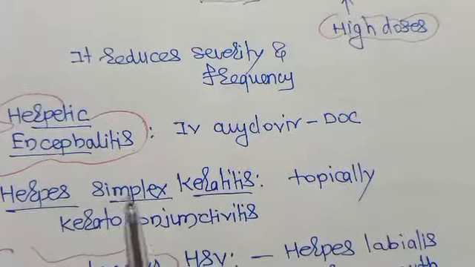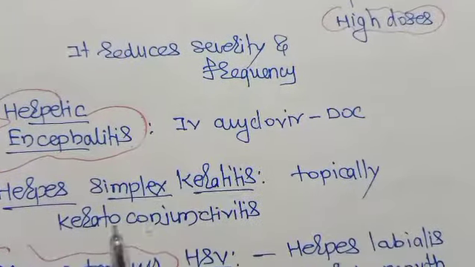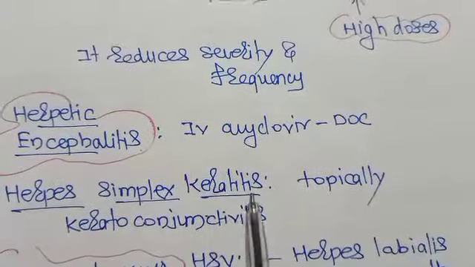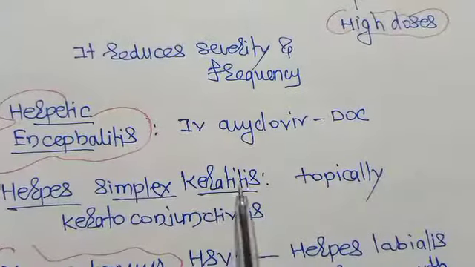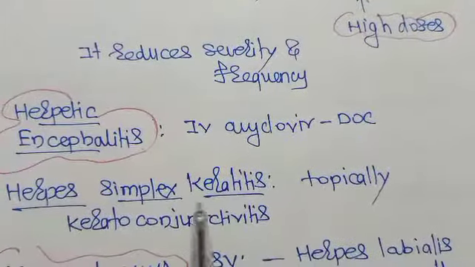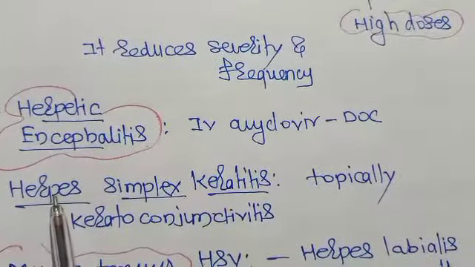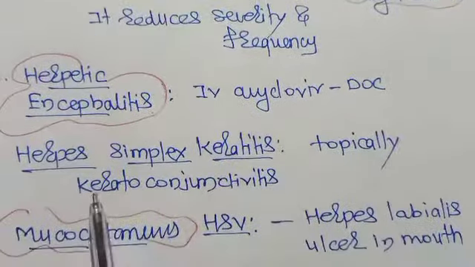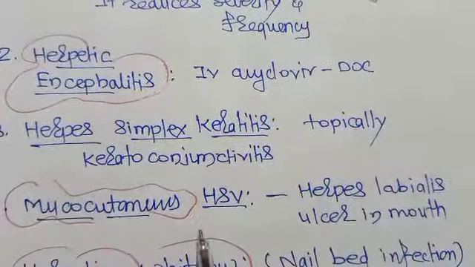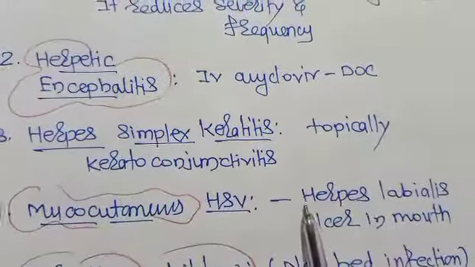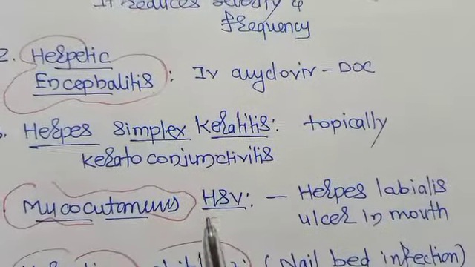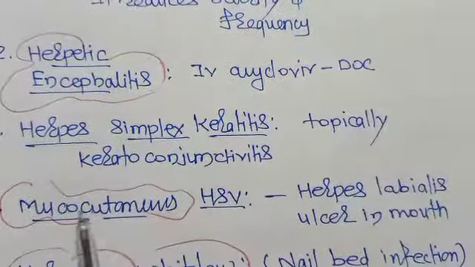Herpes simplex keratitis or herpes keratoconjunctivitis: it is widely distributed and achieves effective concentration in the lacrimal fluid, so it can easily treat herpes simplex keratitis or keratoconjunctivitis. Then mucocutaneous herpes simplex virus, such as herpes labialis or oral ulcers in the mouth: you can give it orally, or ointments are available.